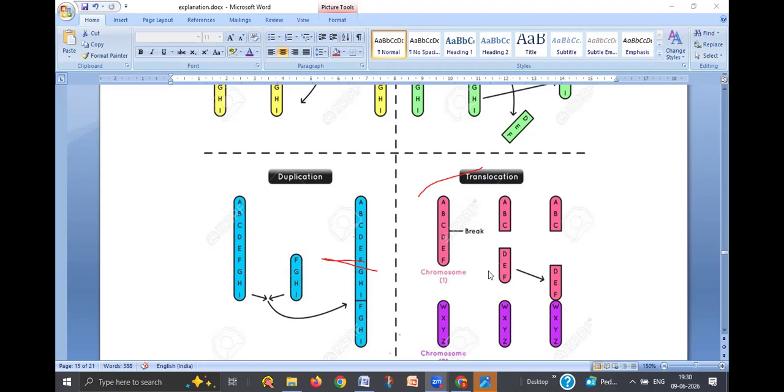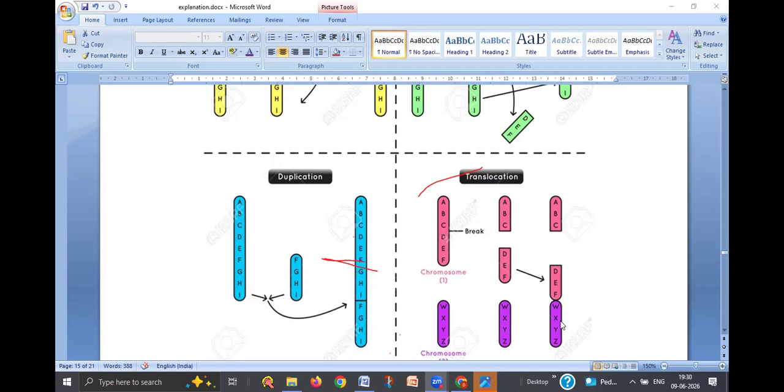Here in the translocation, what happens in the homologous chromosomes? A part of the chromosome is deleted from this chromosome, but it binds to another chromosome, homologous chromosome. You see, A, B, C, D, E, F, it becomes just A, B, C. A part of the fragment is broken. D, E, F part is broken, and it binds to another chromosome.